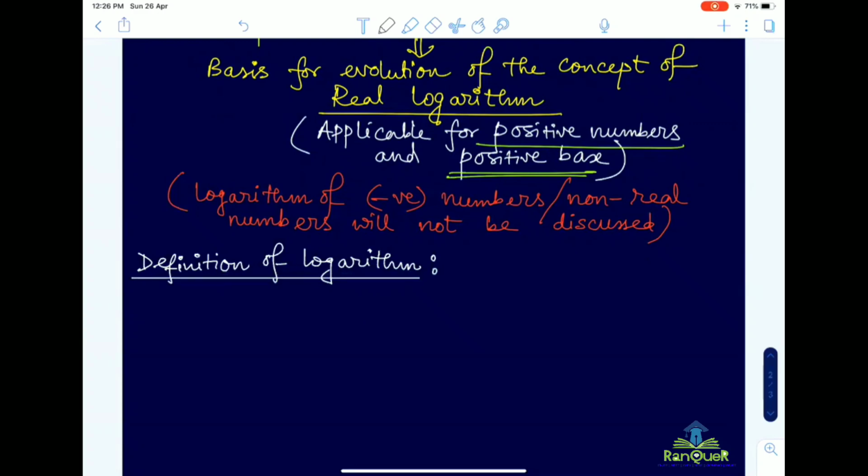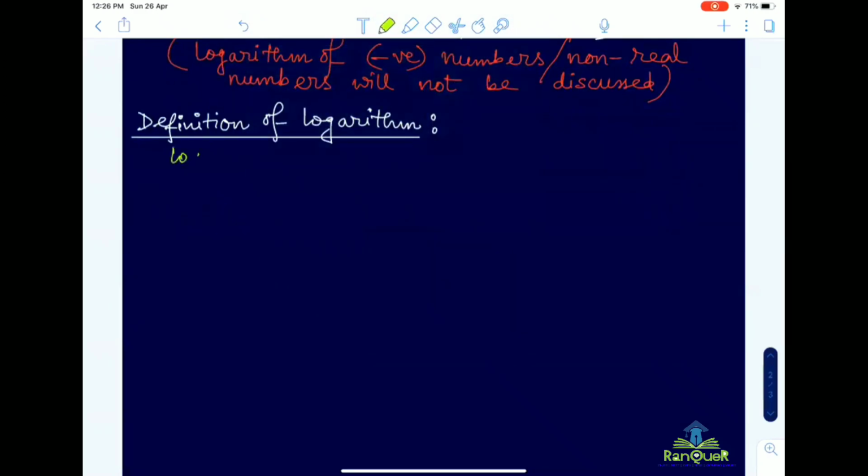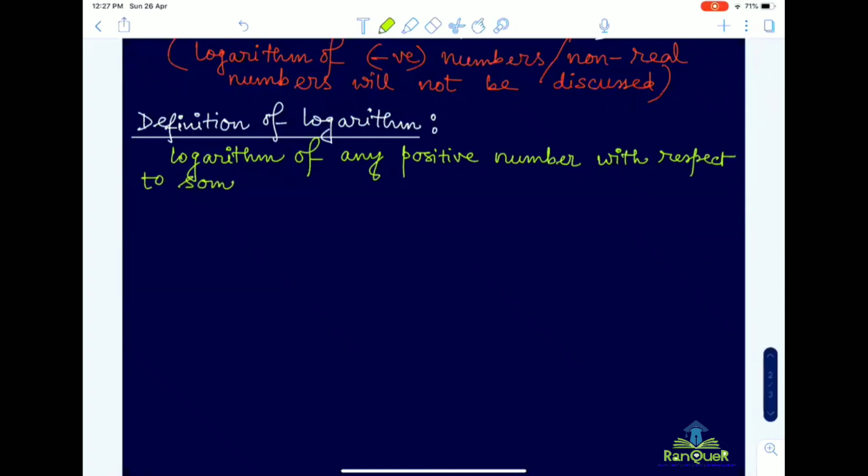So, definition of logarithm, all of you write down that logarithm of any positive number with respect to some given base, which is greater than 0 but not equal to 1.